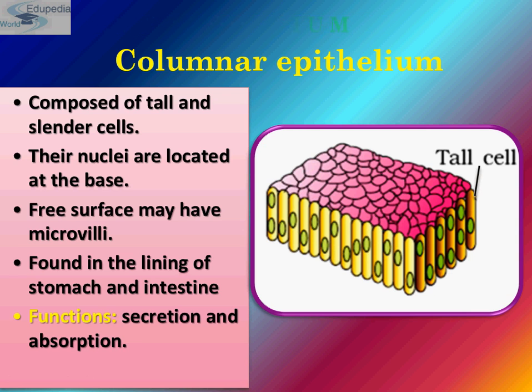So their nuclei are always present at the base, which is a distinguishing feature of columnar epithelium, and their free surface may have microvilli. See, this is their free surface. This pink part is their free surface. So they may have microvilli also, which help in absorption. And this columnar epithelium is found in the lining of the stomach and intestine.